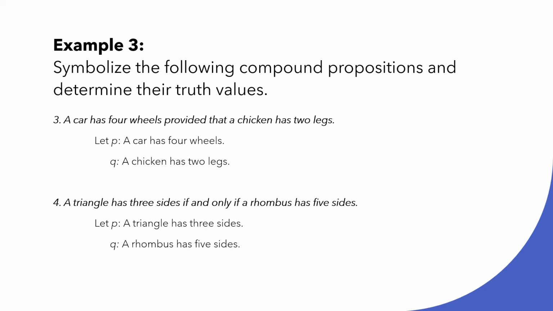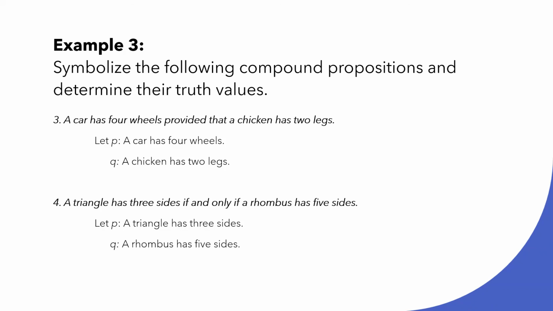Number 3: a car has 4 wheels, provided that a chicken has 2 legs. Let's symbolize the propositions. Let P be a car has 4 wheels, and Q be a chicken has 2 legs. Now again, let's read: a car has 4 wheels, provided that a chicken has 2 legs. Here, we are using the connective provided that, which is a conditional connective.